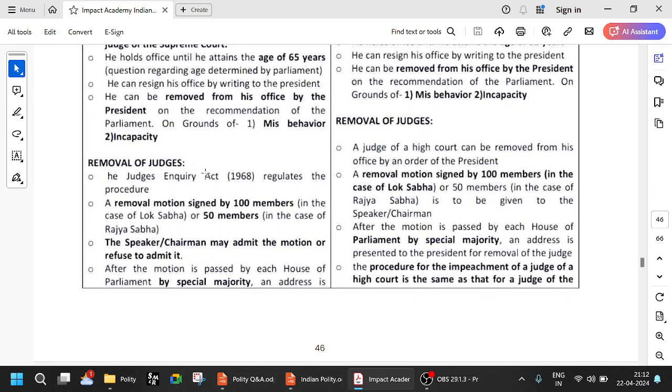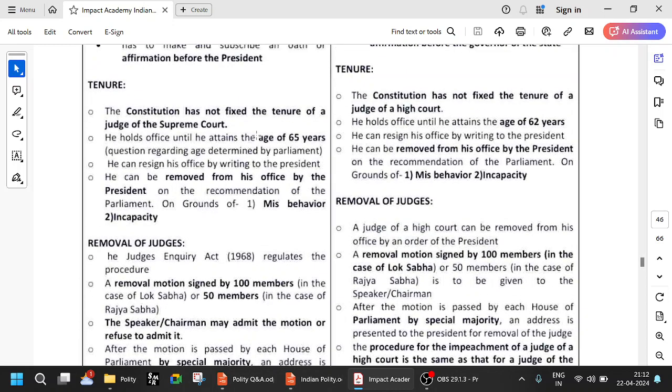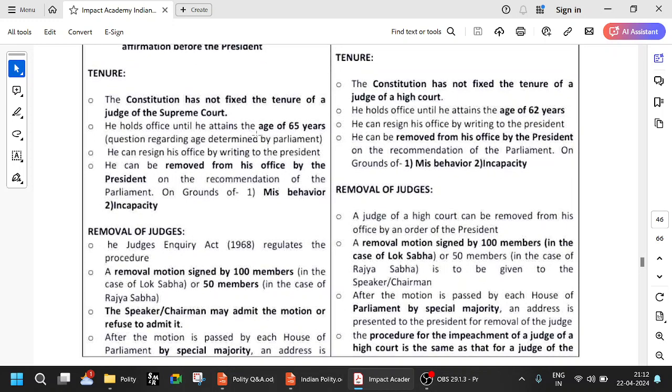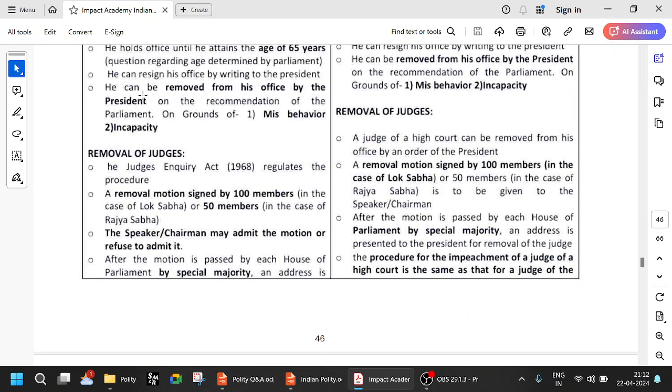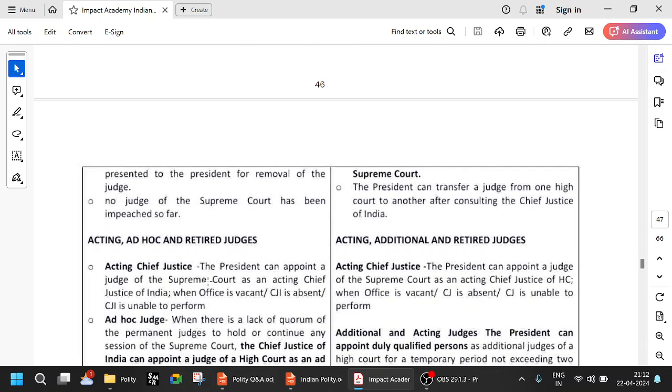So removal of judges, and this we are talking about under tenure. The Judges Enquiry Act 1968 regulates the procedure. Removal motion signed by 100 members in case of Lok Sabha, 50 members in case of Rajya Sabha. The Speaker or chairman may admit the motion or refuse to admit it. After the motion is passed by each house of the parliament, both houses, by special majority, an address is presented to the president for removal.